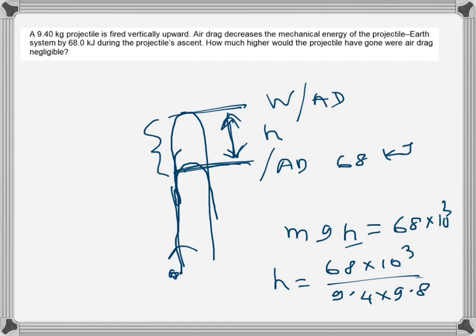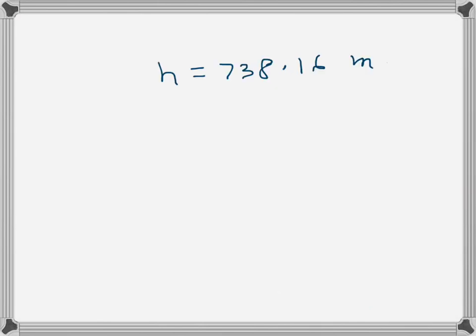The only information that we have is how much the mechanical energy is lost because of air drag, and that mechanical energy would be used up. So if I say again, this is the initial kinetic energy in the beginning, and as soon as the projectile is going up, this kinetic energy is converted into potential energy.